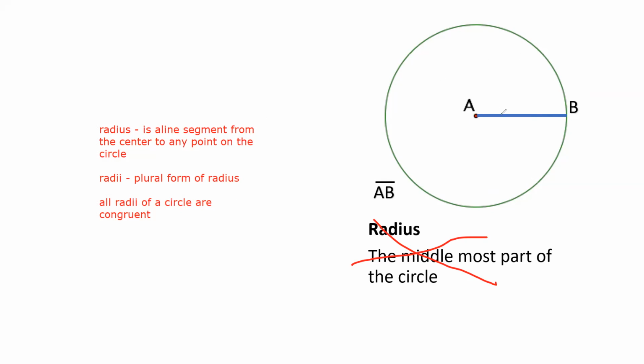So take note, it's a line segment. Bakit po siya line segment? It cannot be extended. Tandaan natin, kung line lang yan, it can be extended. Pero pag sinabi natin line segment, it is an exact point from point A to point B lang. And it can be named as radius AB or radius BA. Pwede magkabaliktad yan.